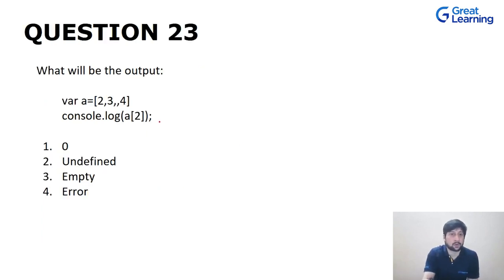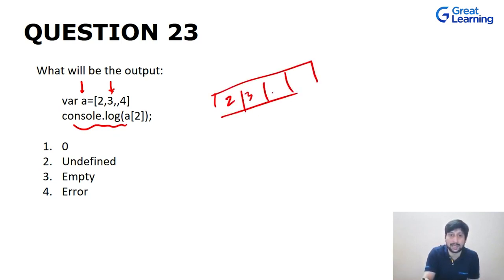Now let's talk about this problem. We have a variable, that is a. This variable is nothing but your integer or number array, in which you have 2, 3 and 4 as the elements in the array. Now you are trying to access a of 2. So if you talk about array, here we have 2, 3 and then there's a space, that is this value has not been defined yet. Indexing starts from 0 and we are trying to access that element. So what will be the value? Will it be 0? Will it be empty? Or will it throw an error? Or will it be undefined?